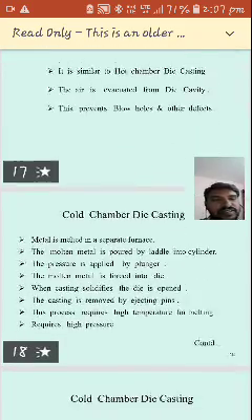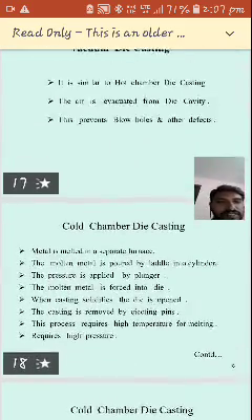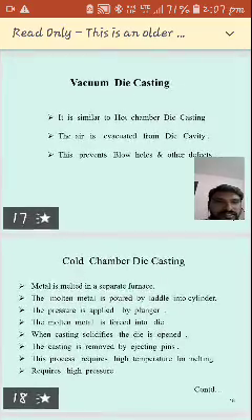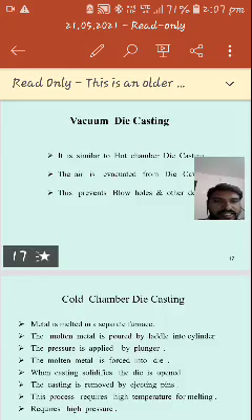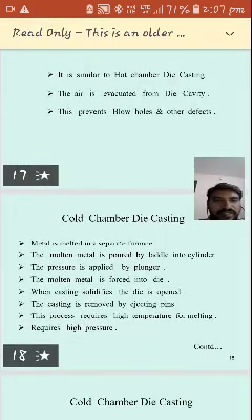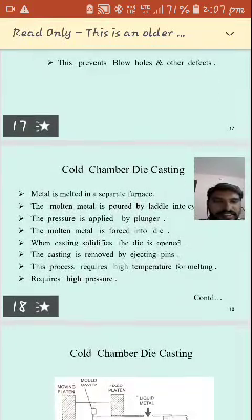And then next one is cold chamber die casting. So hot chamber die casting is a ram type, and next one is plunger type, then vacuum die casting, then the last one is cold chamber die casting.